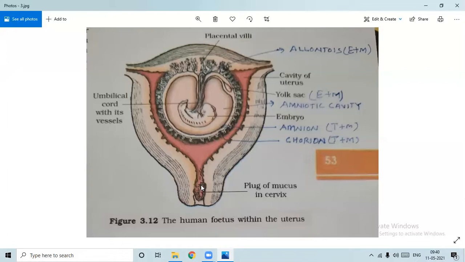I write over here. Parturition, the delivery of the child, is to be done in different stages.